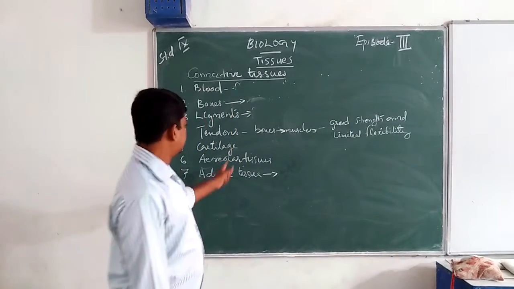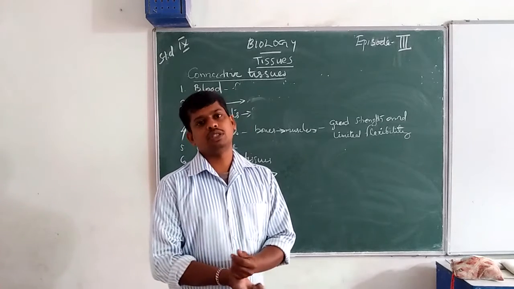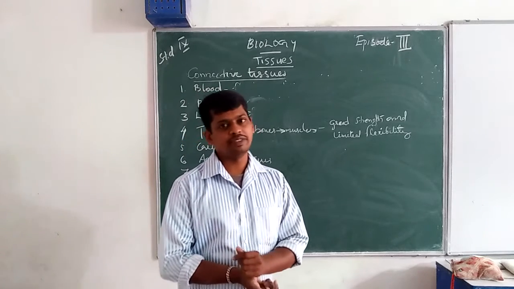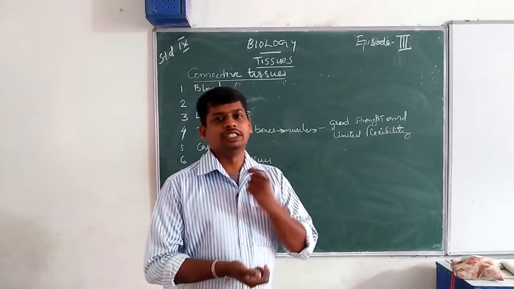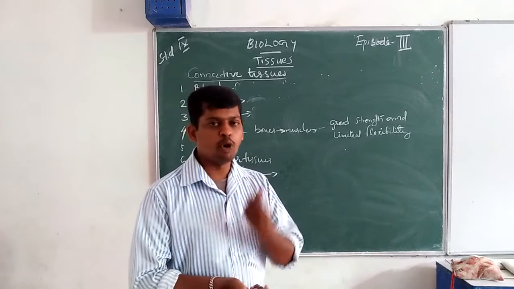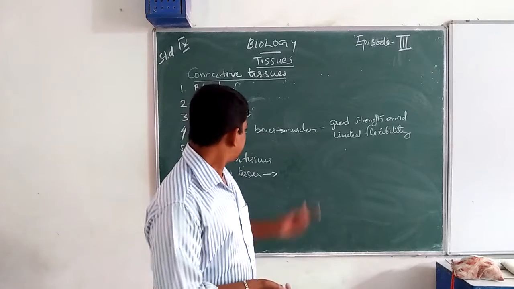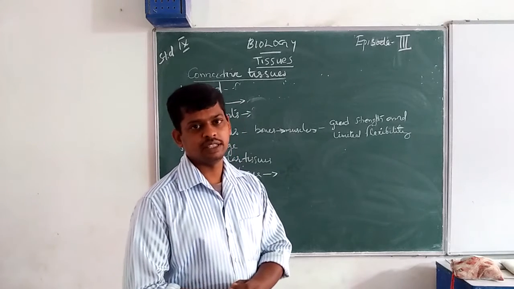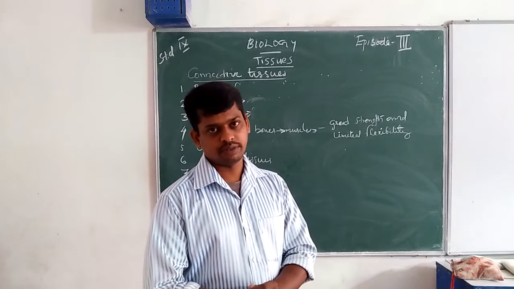Then areolar tissues. Areolar tissues are found between the skin and other internal organs, bone marrow, etc. Some nerve tissues are made with areolar tissues.